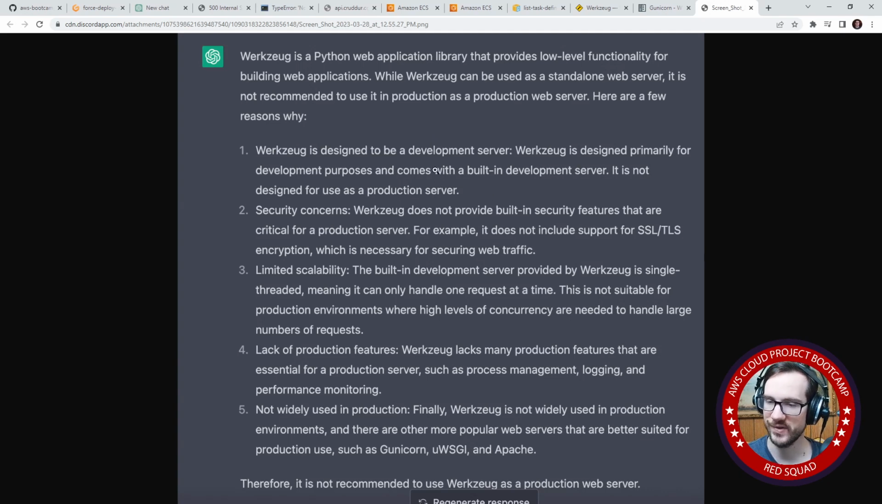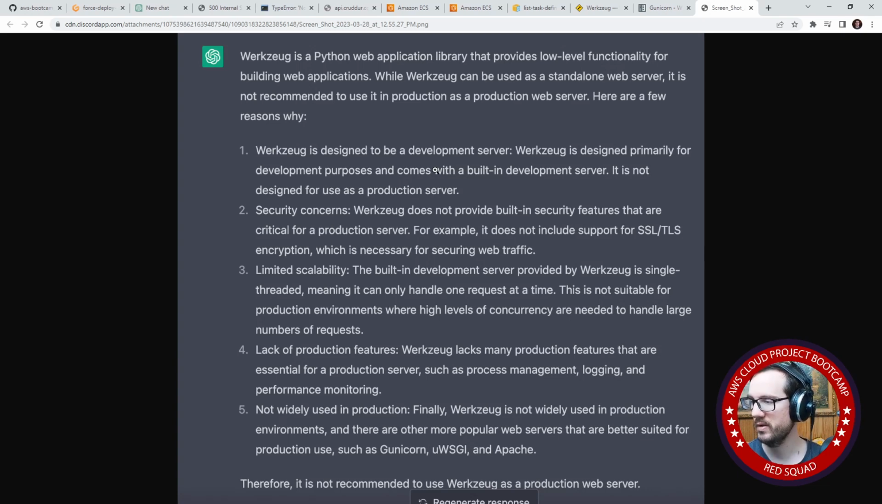So that, number one, doesn't tell us much. Security concerns. Does not provide built-in security features that are critical for production server. So it does not include SSL, TLS. Okay, we don't need that because we are going to be terminating it at the load balancer. So we don't need TLS. So the one security concern listed, not a real security concern because we're pushing that to the cloud on cloud services. And that's what you want to do when you're using containers.